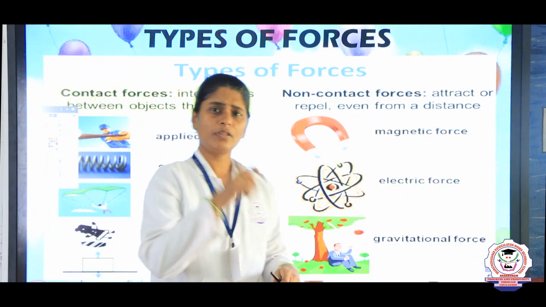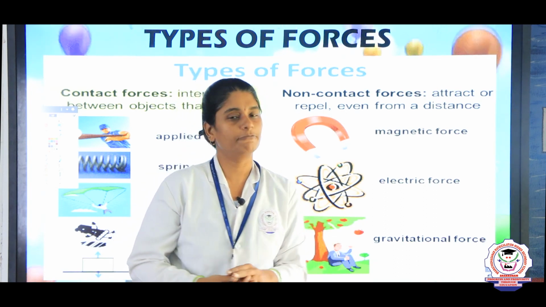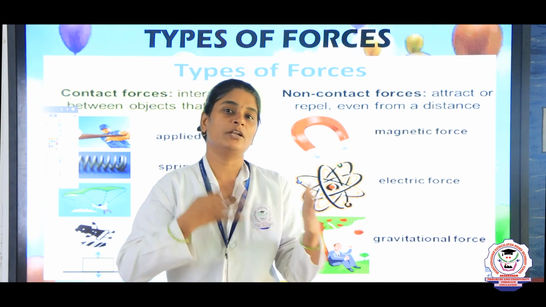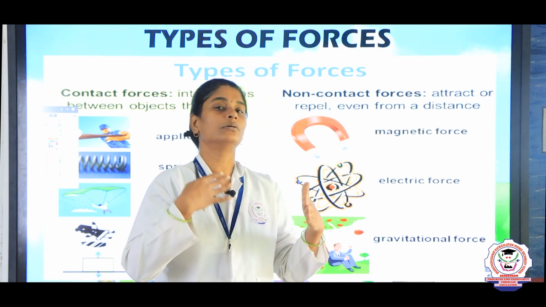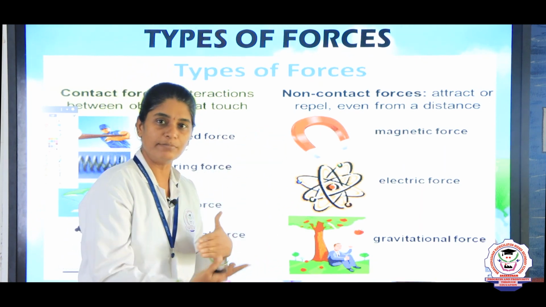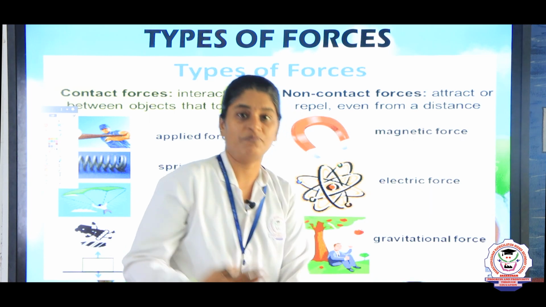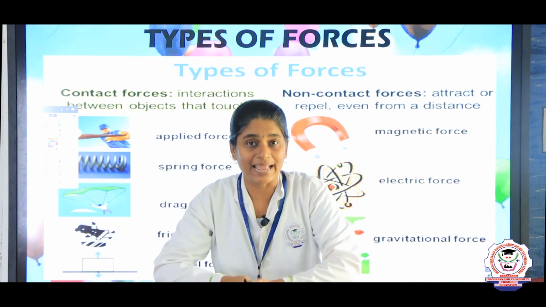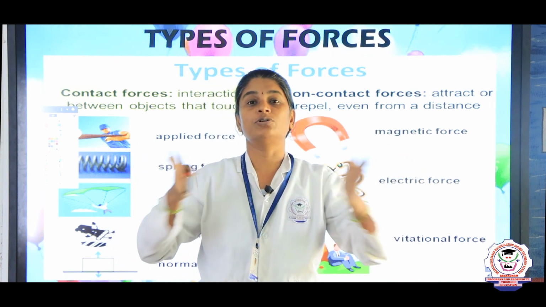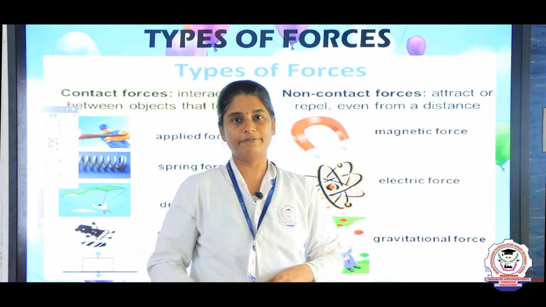Now, we are going to see the types of force. So, there are two types of force. According to the force that acts between the two objects, we can classify this force into two different types. They are contact force and non-contact force. When the two objects are in contact, it is called contact force, and when the two objects are not in contact, it is called non-contact force.